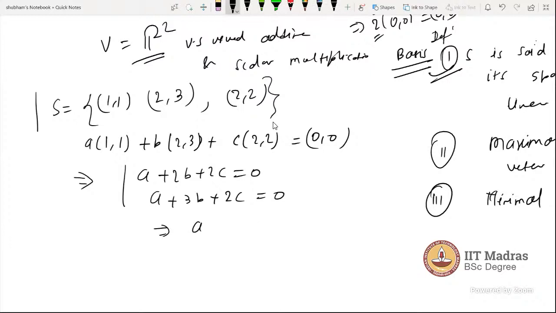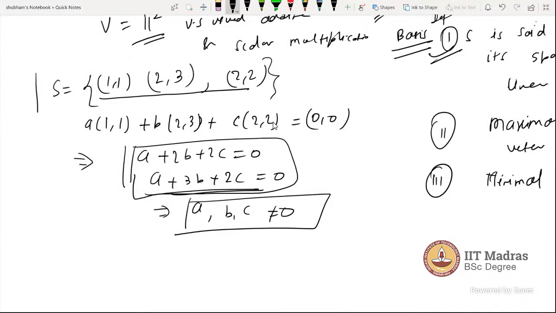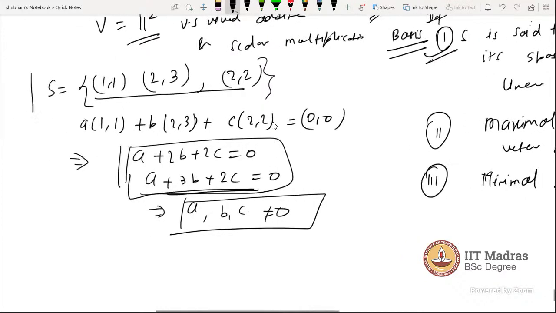There are some values which make this 0, not exactly 0, because there are infinitely many solutions. Hope you know how it's happening. Yes, sir. So that means this set is not linearly independent. Okay, one thing we checked: this set is not linearly independent. No matter. Now let's check for span.